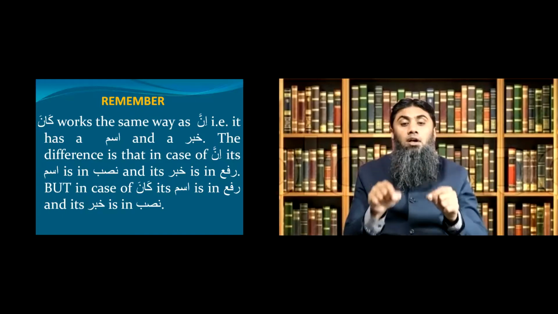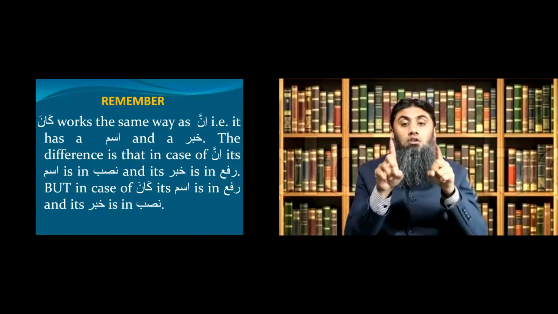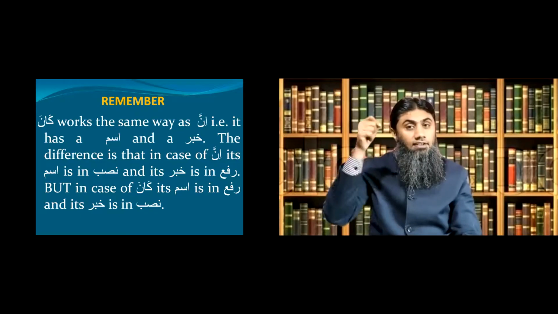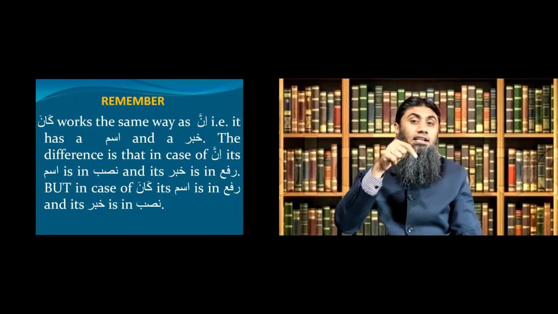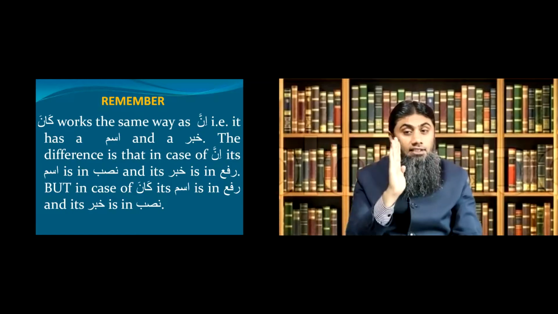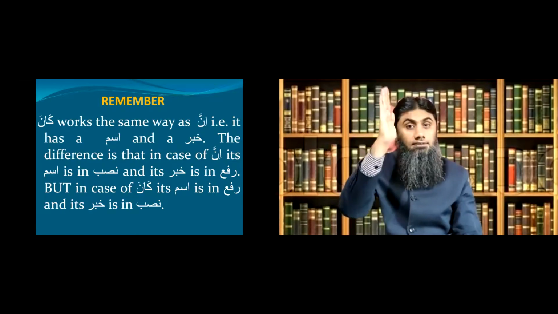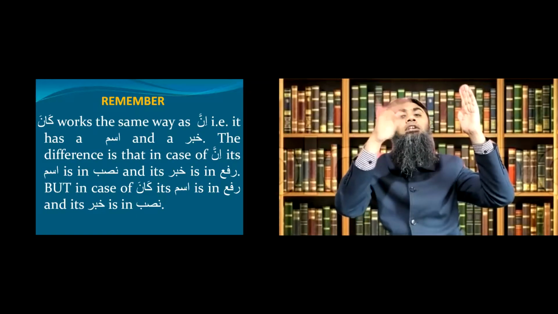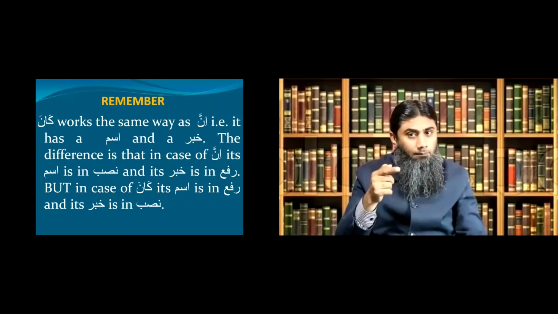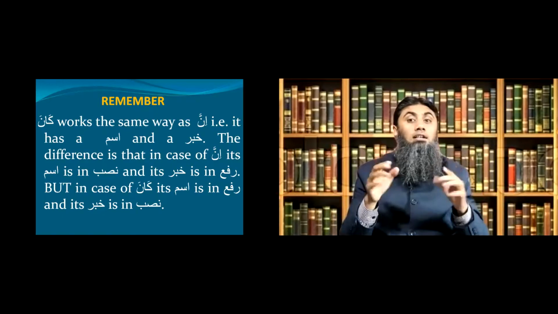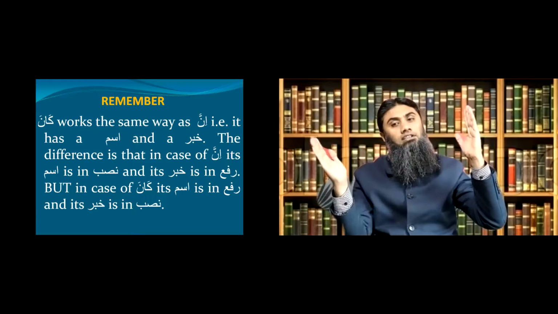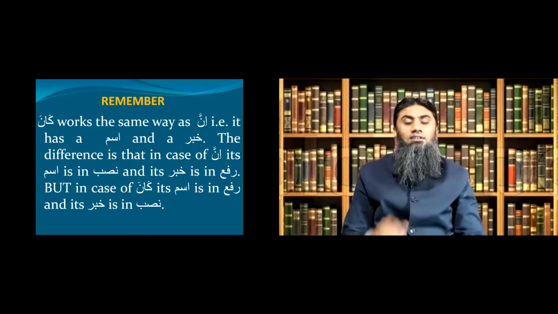Don't ever memorize these two things at the same time. You just keep in mind inna. In case of inna, right after inna, what do you have? Ism of inna in nasab status, and then khabar of inna in rafa status. Kana is completely opposite. Did you get my point? So you only remember what? About inna structure. Kana structure is opposite. Clear? As you can see on this slide.